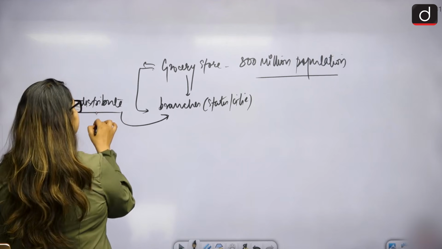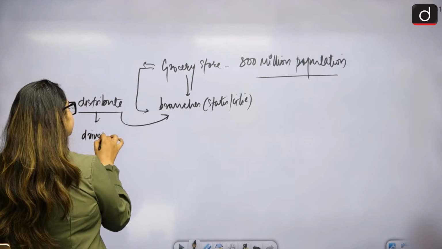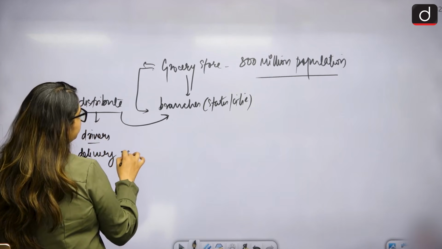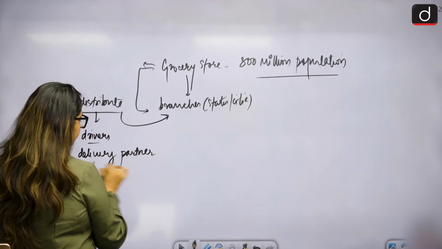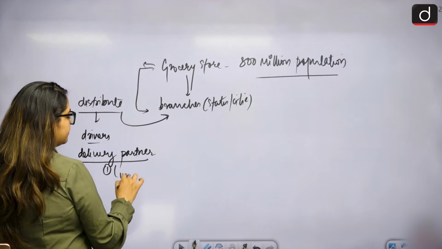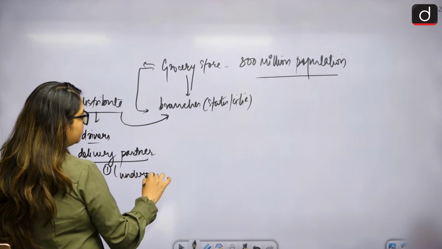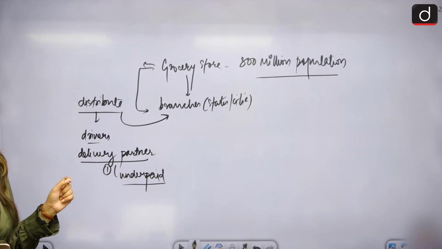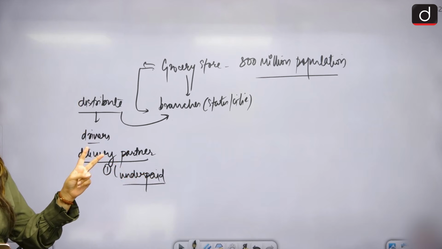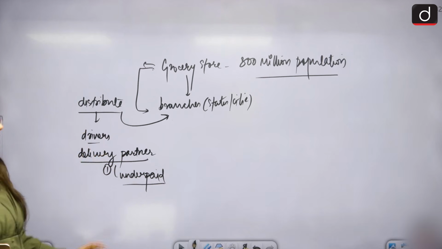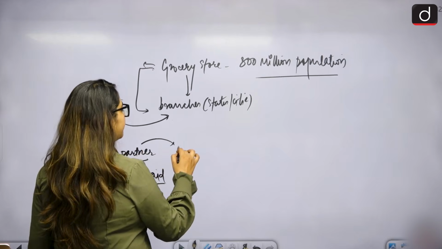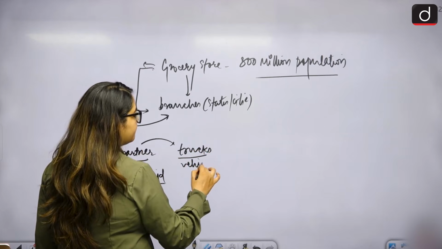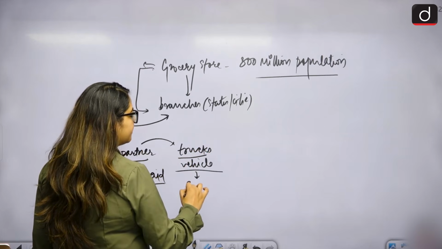Now once you are trying to do this, imagine the situation that when you are distributing, you have drivers, delivery partners. Number one, these delivery partners are underpaid. This is a problem. Second thing you understand is that the delivery will be done through trucks or some sort of vehicle.